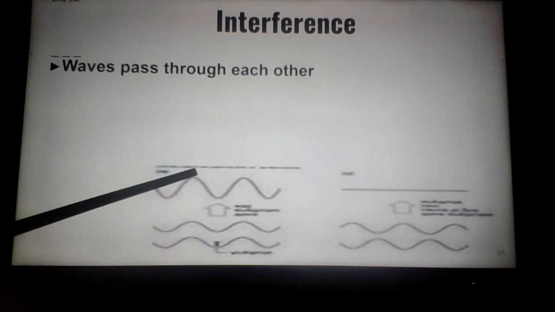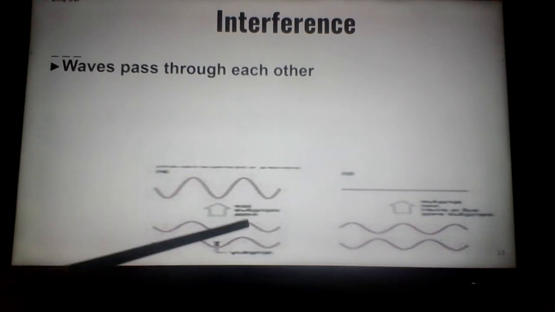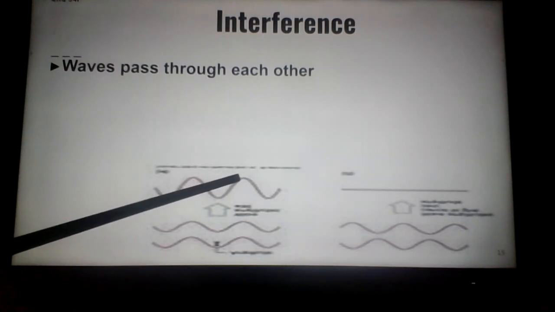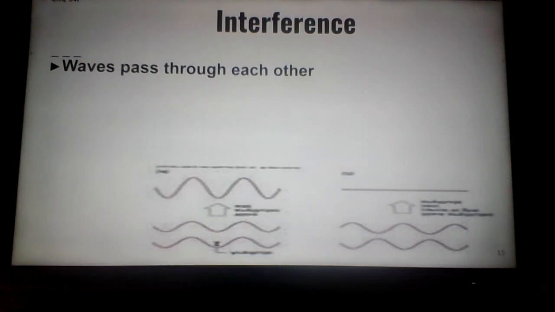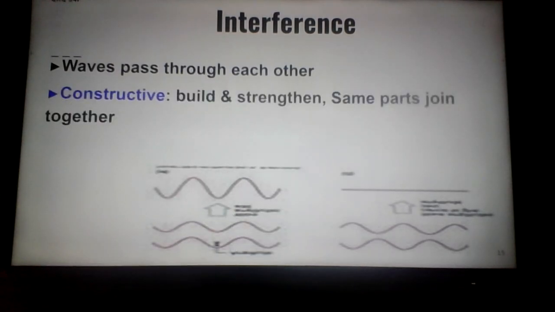They're going to build to this bigger one here. So we have little plus little equals big, and that big is twice as much as either one of these two. We have what's called constructive interference, in which the same parts of two identical waves hit and join each other. That's going to build and strengthen the wave, so that sound would be louder and a lot more clearer.